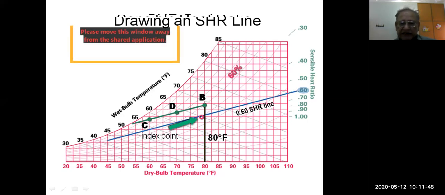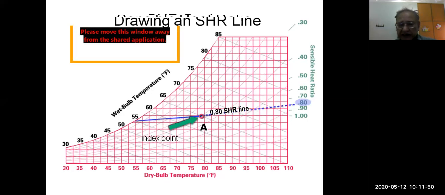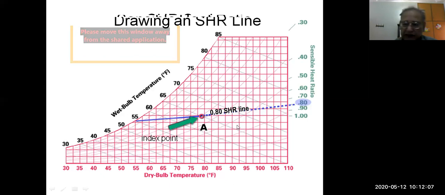That is the surface temperature. Actually, this surface temperature in air conditioning, this 55, is called apparatus dew point. This is apparent. This is not the actual temperature of the supply air. This is the apparent temperature of the surface, which it should be. If we have this surface temperature, only then it can meet this load ratio line. This is also called the load ratio line.